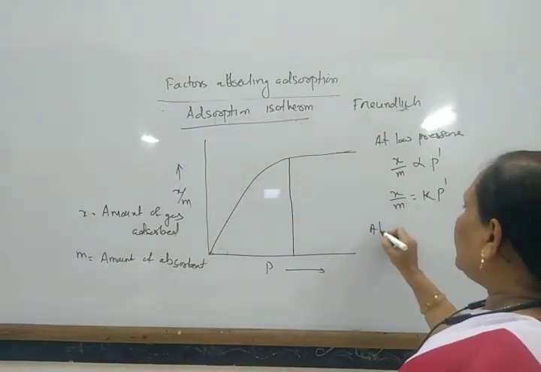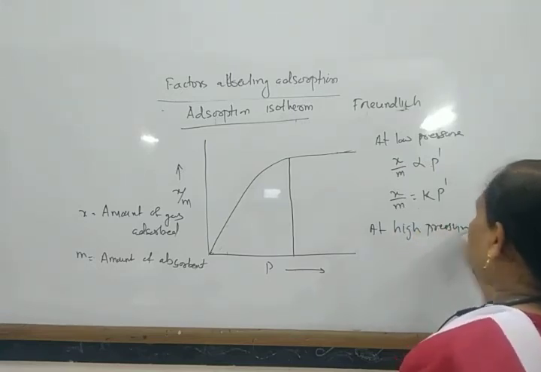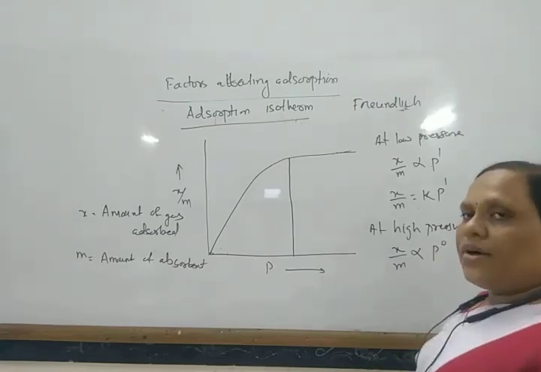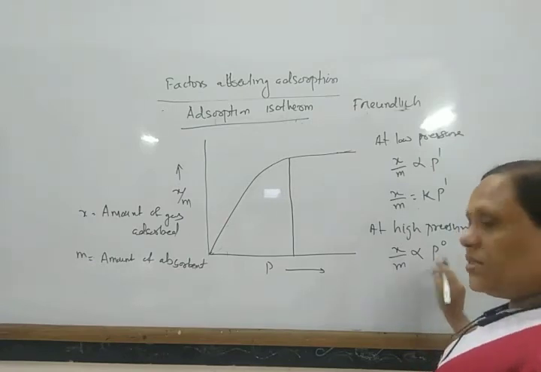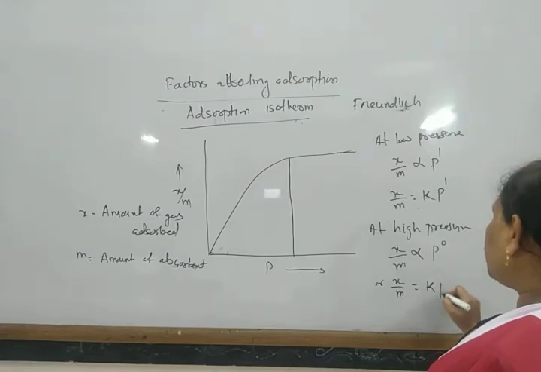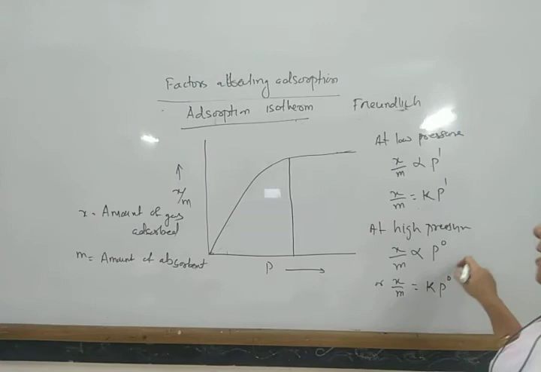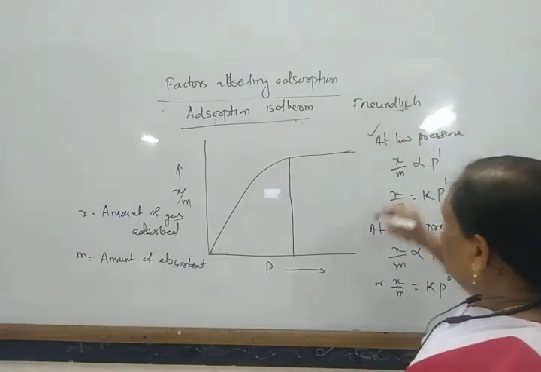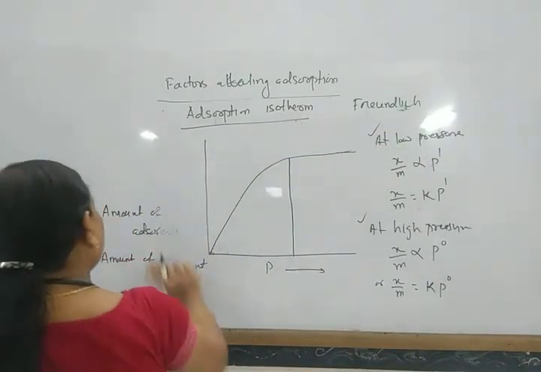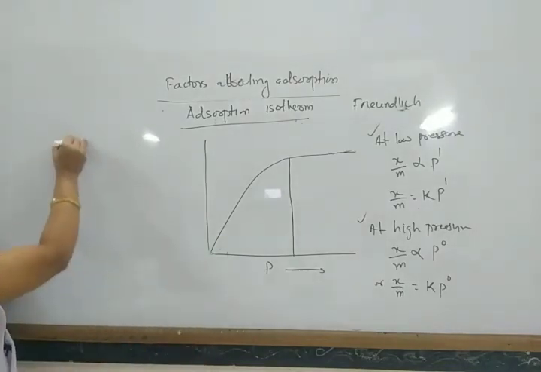So at high pressure, X by M is proportional to P to the power 0, or X by M equals some constant into P to the power 0, and P to the power 0 equals 1. So at low pressure this relation holds, and at high pressure that relation.